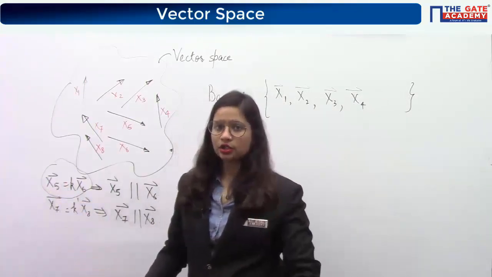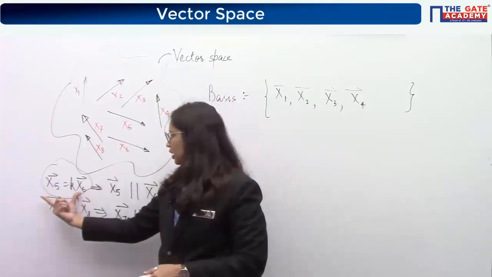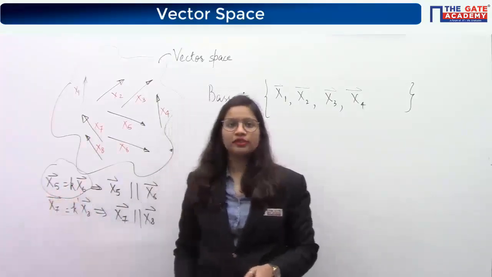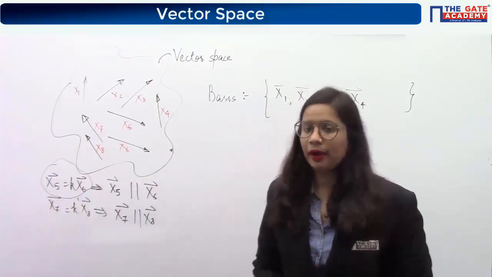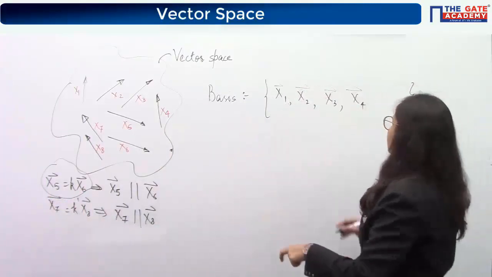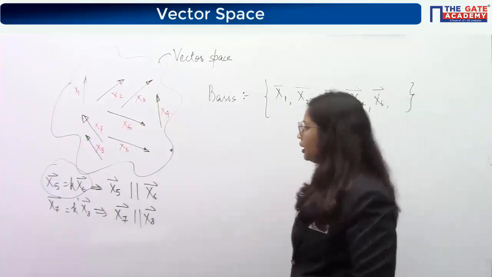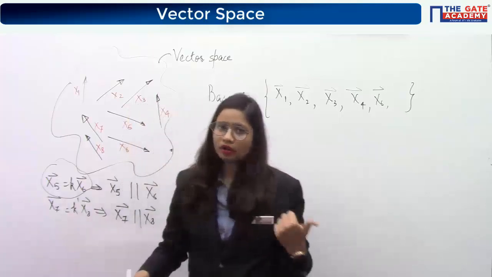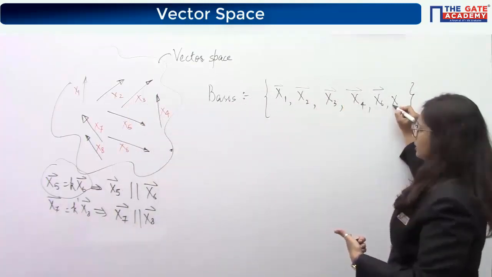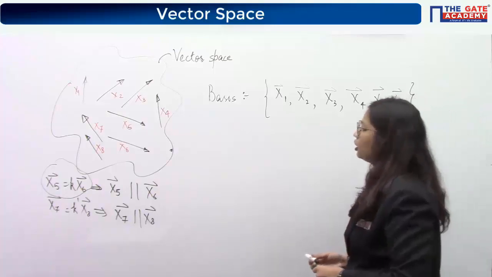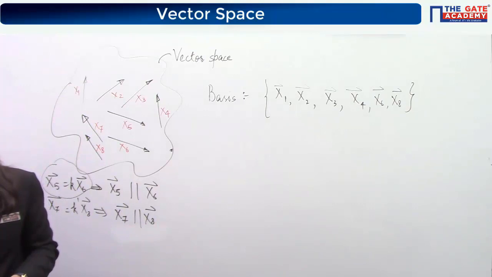If I ask how many dependent vectors there are in these two vectors, obviously you will say that one is dependent and the other is independent. So among x5 and x6, let's say I am taking x6 as independent. Similarly, among the other two vectors, one will be dependent, the other independent. Let's say x8 is independent. So this set is known as the basis of this vector space.